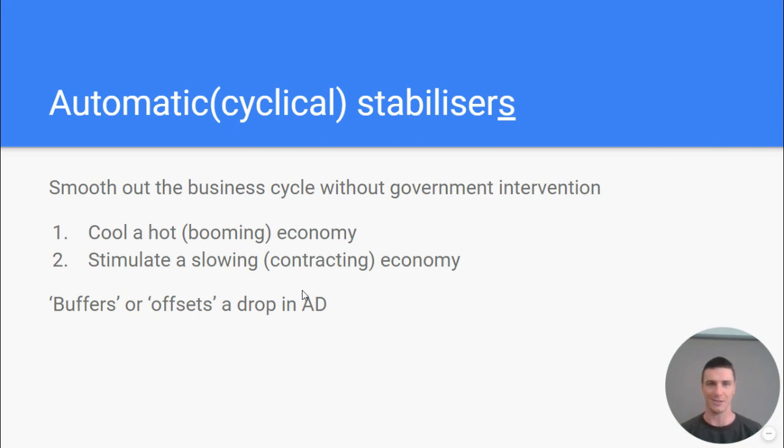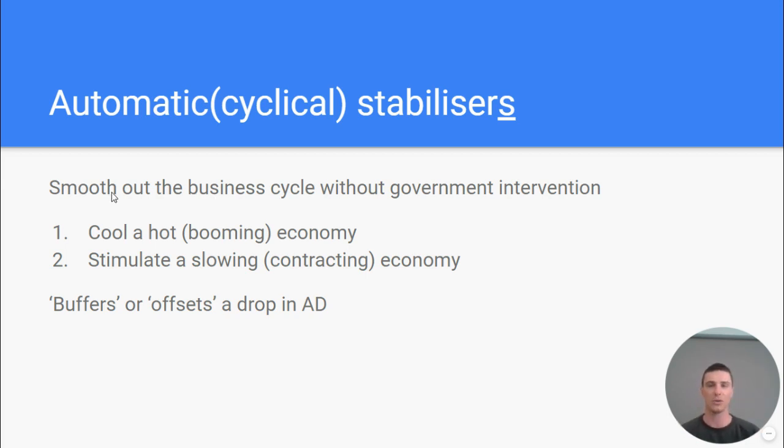Automatic stabilizers, and I put S there because it is plural. Usually VCAA asks you for 2 automatic stabilizers, and there are in fact 2 automatic stabilizers. What they do is smooth out the business cycle. They work without government intervention. Whenever you talk about automatic stabilizers, put that in brackets, write about that, just add extra knowledge to your answer. But essentially what they do is cool a hot economy.